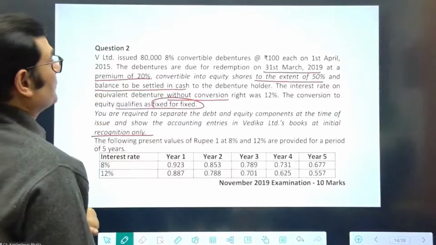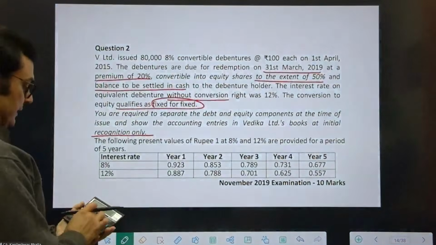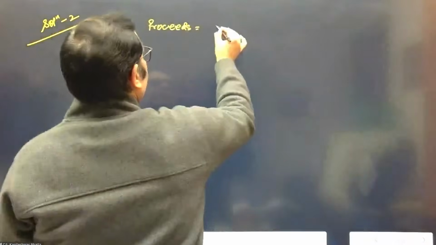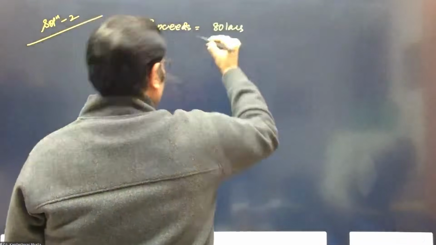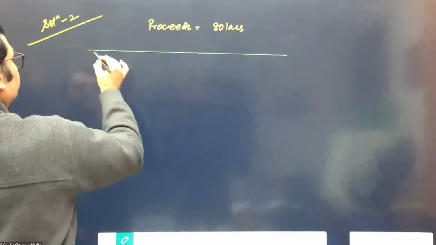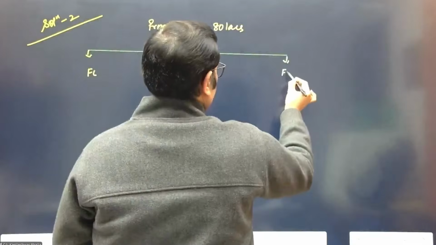If we look at the proceeds, 80,000 debentures of 100 each are issued, so 80,000 into 100 works out at 80 lakhs. These proceeds are to be segregated into financial liability as well as equity.